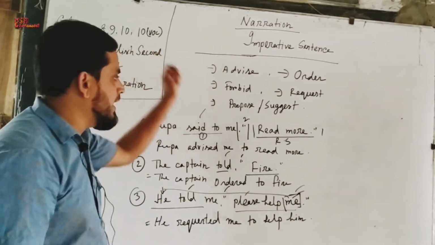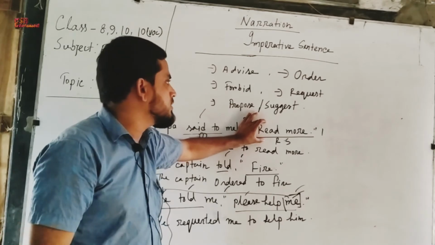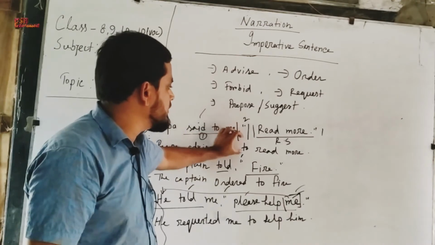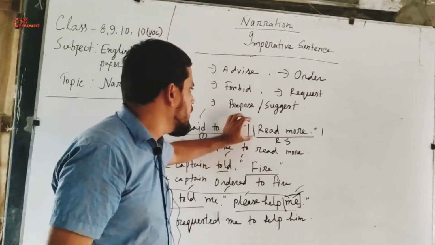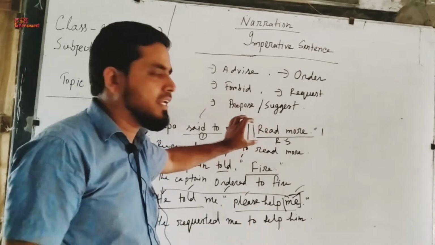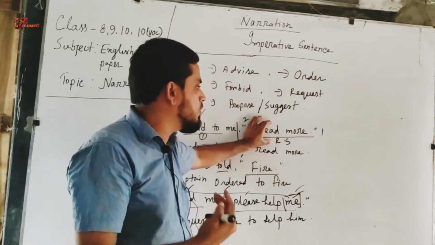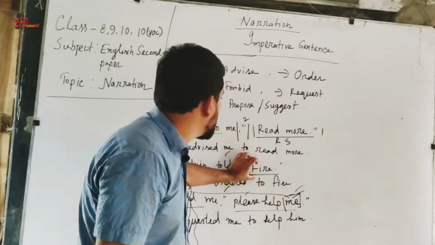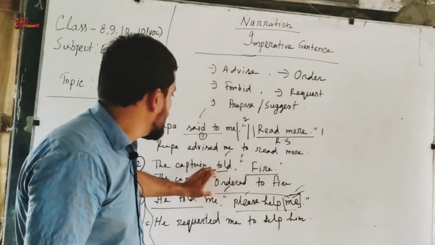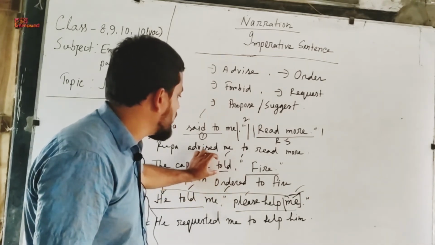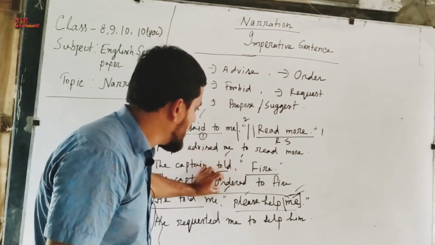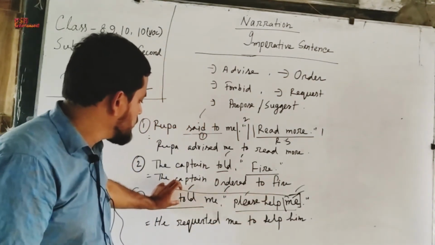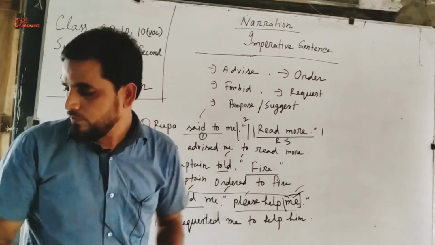Number one, if the imperative sentence refers to advice, we will change said to into advised, and inverted comma will change to to, and there will be no change, and if there is no person, there will also be no person change. Next, if the imperative sentence refers to order, we will not write told or said to, we will write ordered. If the statement refers to request, then we will write said to or told into requested.